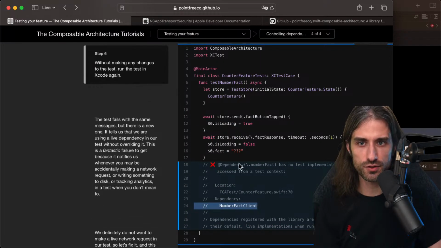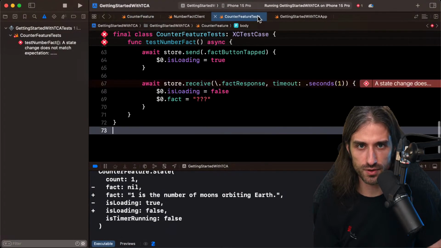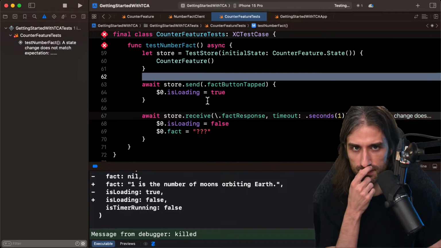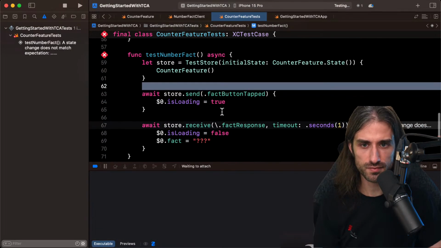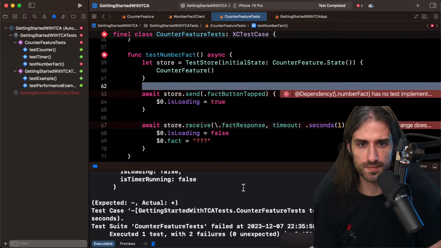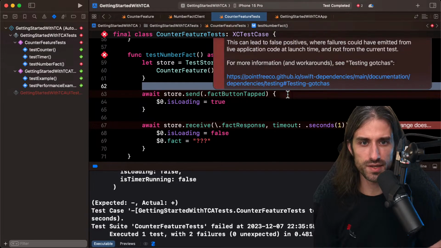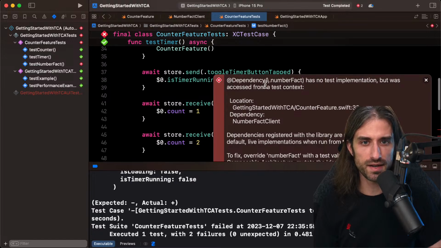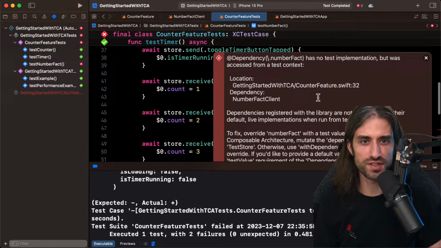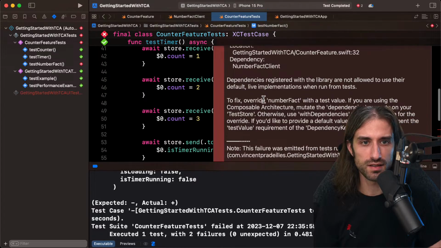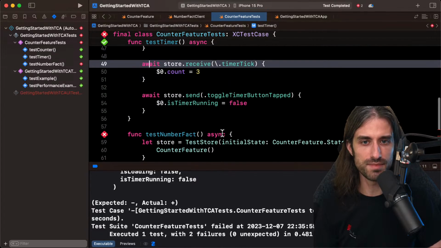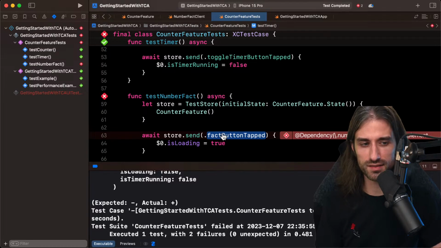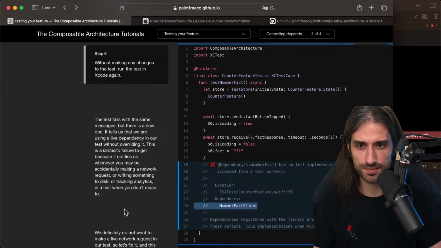So without making any change to the test, let's run it again and see what's going to happen. So it's testing. Build succeeded. So here we get another test failure that says add dependency number fact has no test implementation but was accessed from a test context. So it tells us that we need to implement the test implementation. It's nice to have this warning. This way, if we forget to do it, we have a failure by default.